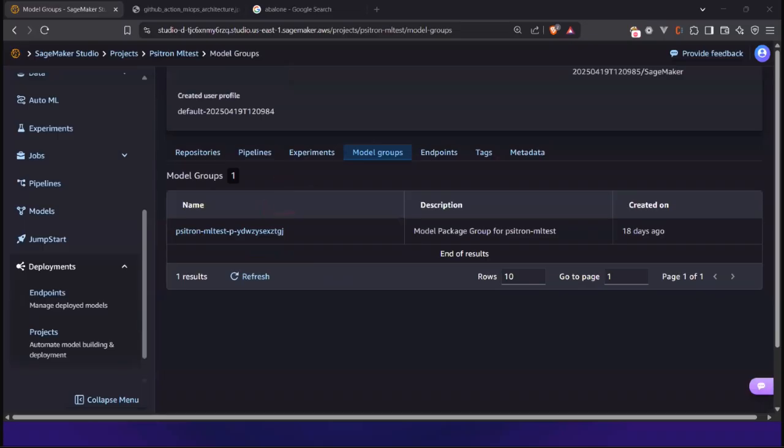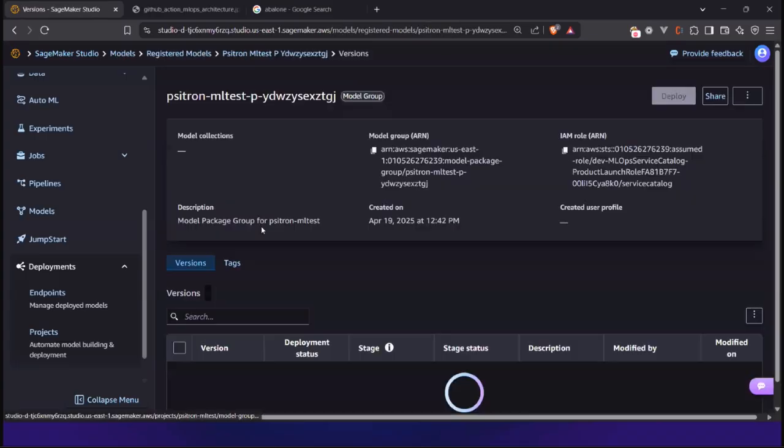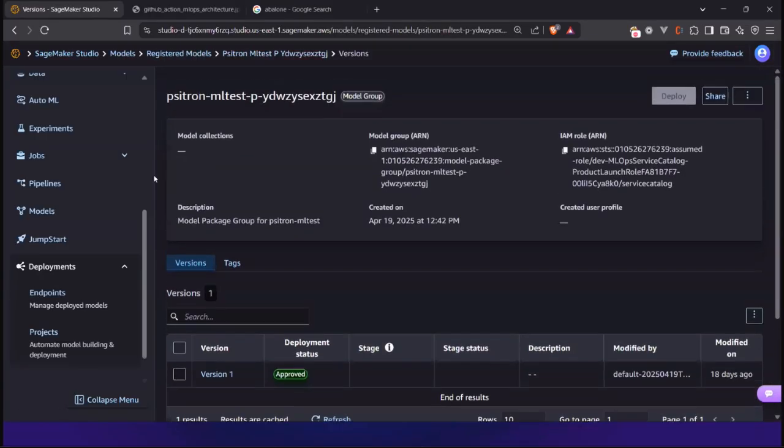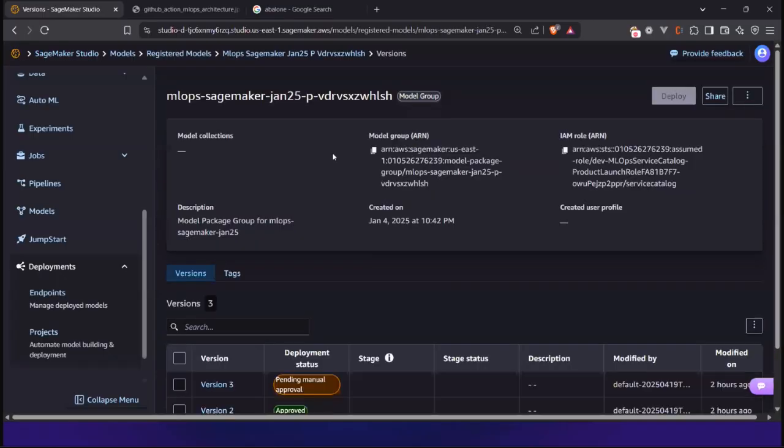Each time your pipeline runs, let's say I've scheduled my pipeline to run once every 6 months or once every year, it automatically produces the next version of a model and registers all the different versions of the models into this model registry. Now if I go inside this model registry, let me pick a different model registry where I can show you different versions of models. Yeah, so now let me go to this specific model registry.